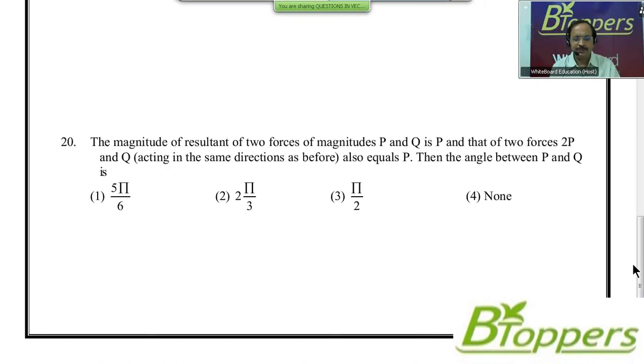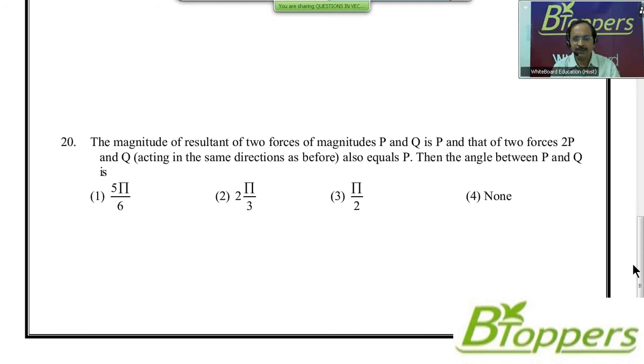See question number 20. The resultant of two forces of magnitudes P and Q is P, and that of two forces 2P and Q, within brackets, acting in the same directions as before, also equals P. Then the angle between P and Q is, four options are given. First option 5 pi by 6, second option 2 pi by 3, third option pi by 2, fourth option none. Of course, the answer angle is supposed to be expressed in radians here.